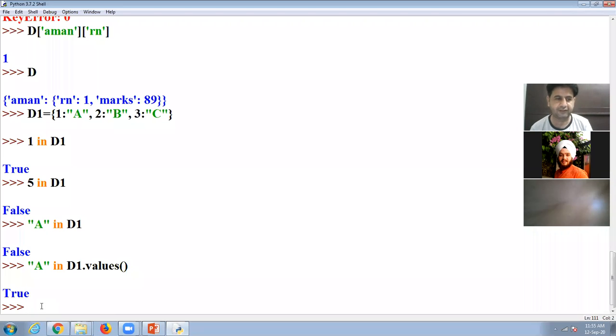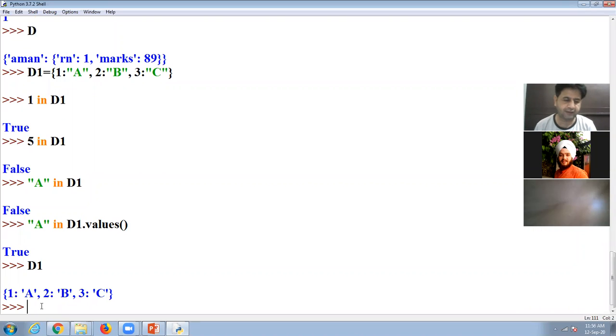Now next is, yesterday we discussed different functions. One is get, items, keys, values. But there are some more functions or methods which we are going to discuss here. Okay, students. My dictionary is D1.